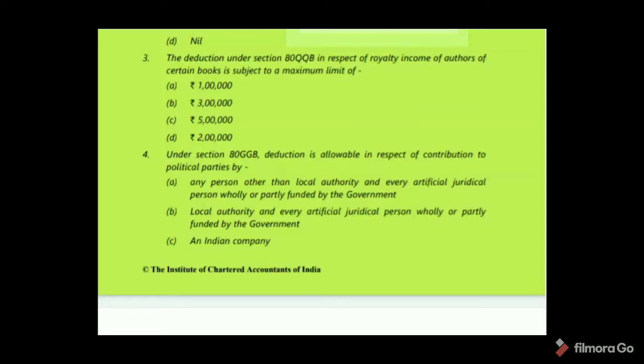Okay. And next MCQ number 3. The deduction under section 80 QQB in respect of royalty income of author of certain books is subject to maximum limit of. So under this section QQB, royalty income of author, 100% of such income or 3 lakhs, whichever is lower. So here option B is correct.